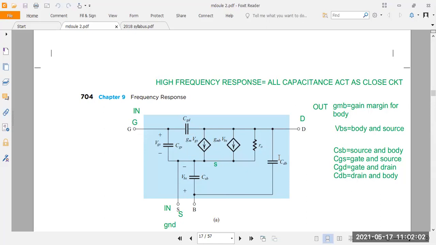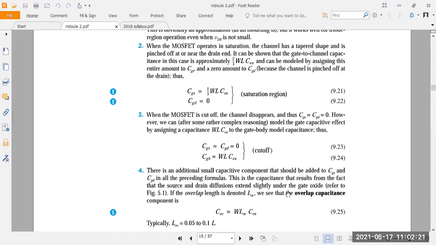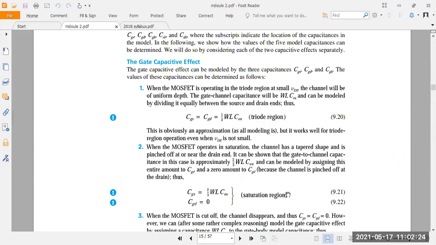Understood? In total, how many internal capacitances are there now? 4. Which are those? CGD, CGS, CSB, and CDB. These are the 4 internal capacitances. Remember this. These 4 internal capacitances you have to express as equations. First, you have to take 3 conditions for the MOSFET.